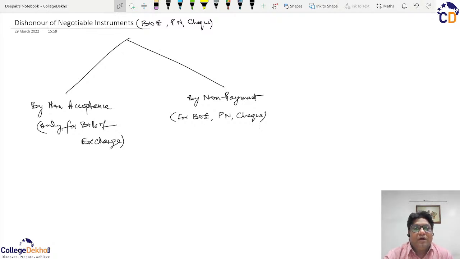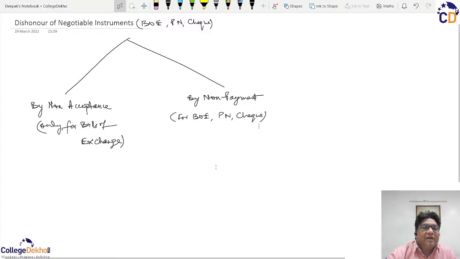So normally before any negotiable instrument is to be paid, a formality required is their presentment. And this presentment is normally defined or classified in three ways. And when we understand the meaning of the word presentment, then we will carry forward to understand the meaning of this word dishonor. So before we move on to dishonor, let's understand the meaning of the word presentment.